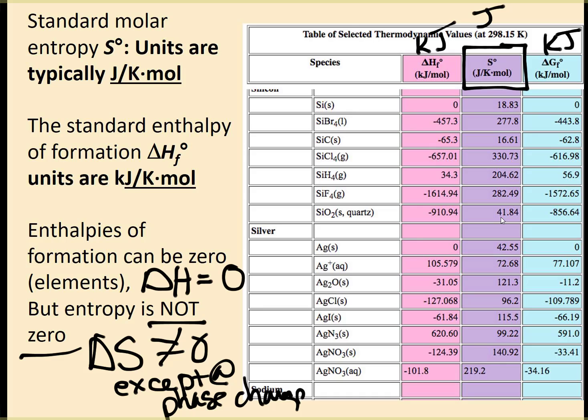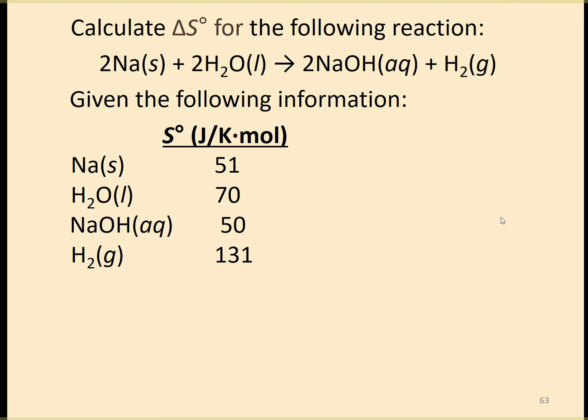So when you look up here and you look at these elements, here's an element, you see that there is a disorder number. Your delta H can be zero, and so can your delta G, but not your S when you're looking it up in a table. So this is a quantitative problem, and so I'm going to look at my delta S and calculate that by taking products minus reactants.